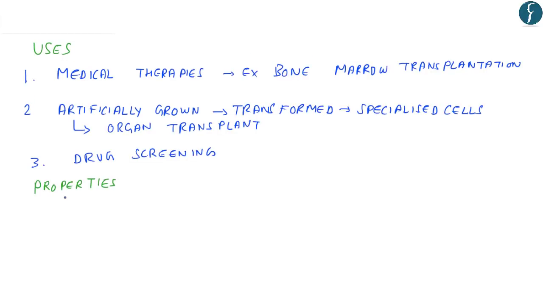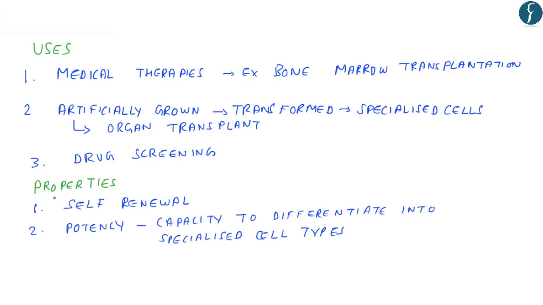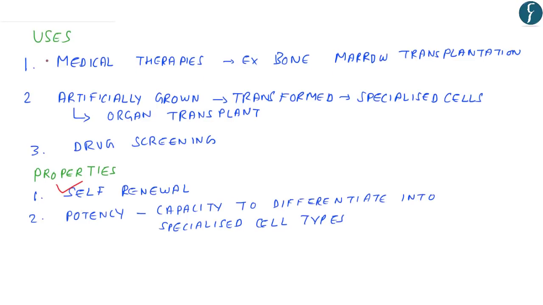The properties of stem cells that make them useful in medical therapies and organ transplants are, first, the self-renewal property, that is, they can produce more of the same types of stem cells. Secondly, the potency, that is, the capacity to differentiate into specialized cell types. So the uses of stem cells are in medical therapies, organ transplant, and drug screening. The important properties of stem cells are self-renewal and potency.